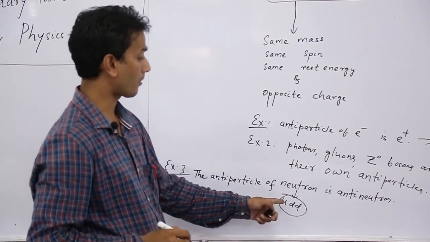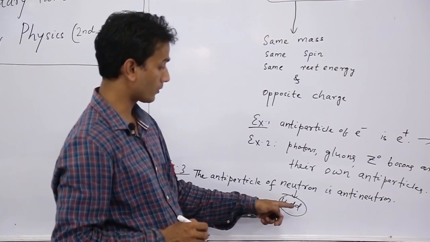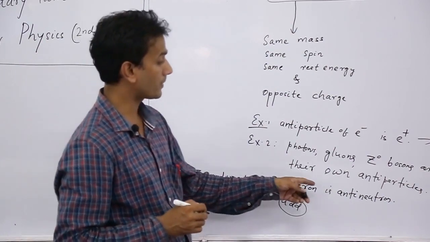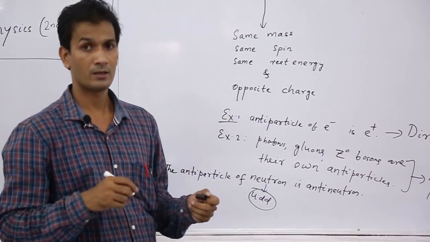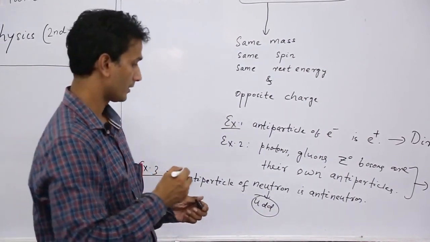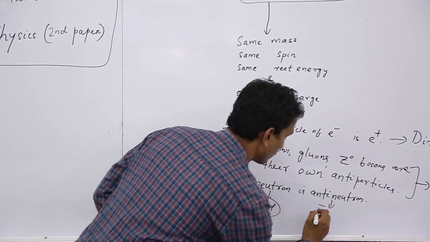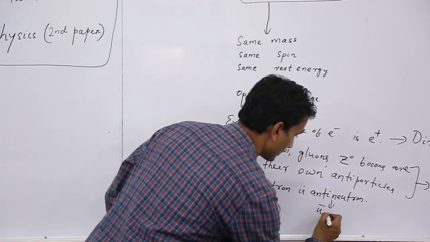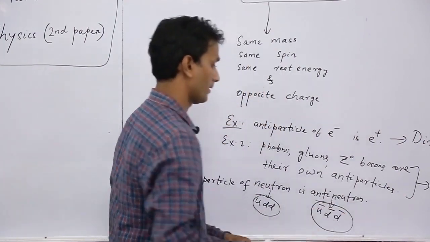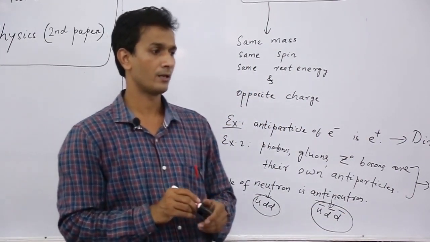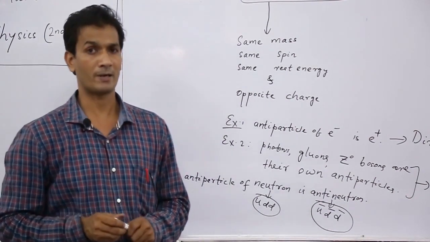So its corresponding antiparticle, that is antineutron, is formed by the corresponding antiquarks. That means antineutron is formed by 1 anti-up quark and 2 anti-down quarks. So this is the antineutron. So we can say that neutral particles also have antiparticles.